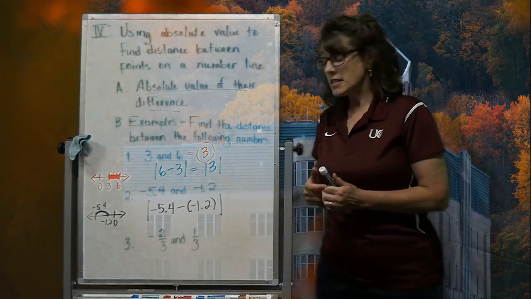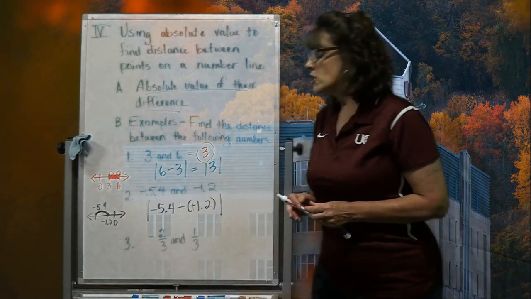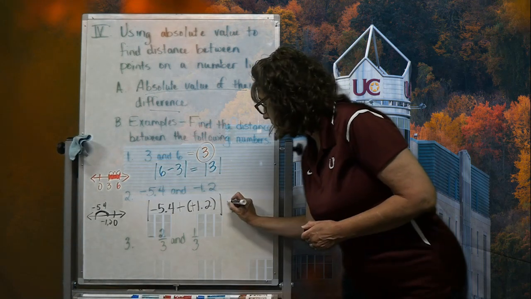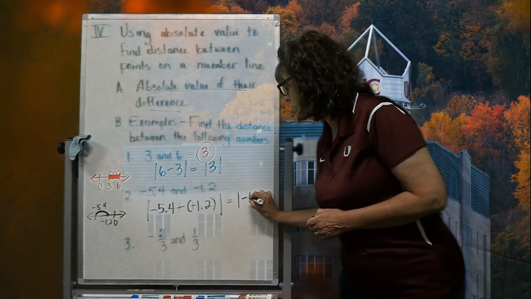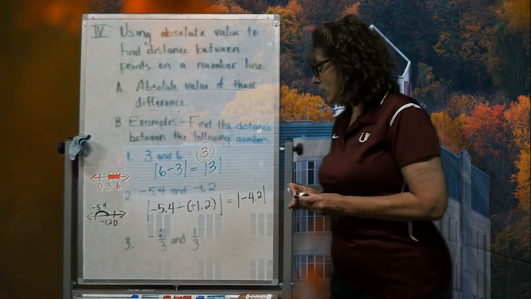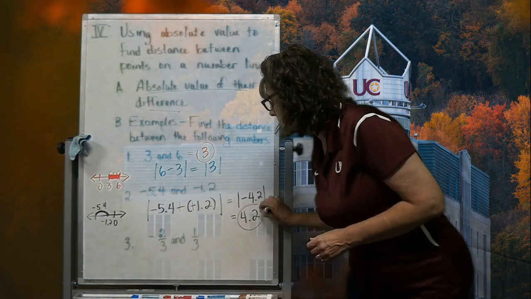Now, when you subtract a negative, you know that that means add a positive. And so now I'm going to take a negative 5.4 plus a positive 1.2. Negative 5.4 plus positive 1.2 gives me a negative 4.2. And now when I get the absolute value of that negative 4.2, I simply get a 4.2.